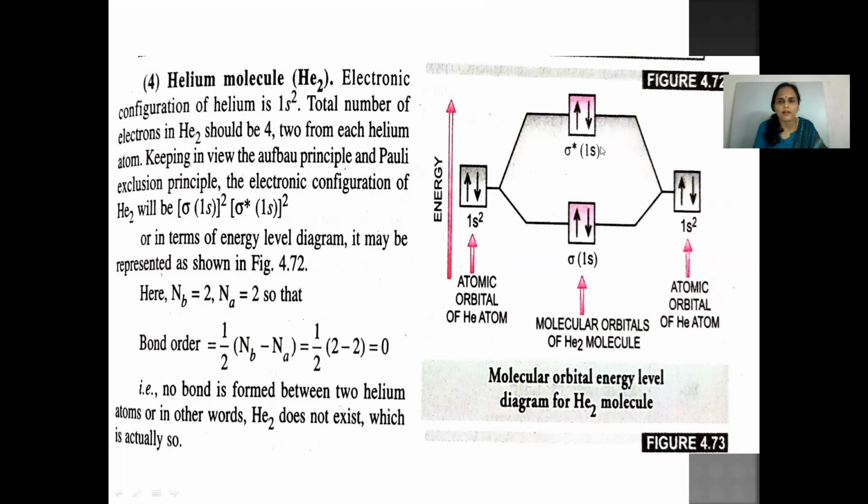Where I put a star, it is an anti-bonding molecular orbital, and where no star is there, it is a bonding molecular orbital. So bond order equals half into 2 minus 2, which is 0. So since the bond order comes out to be 0, helium molecule does not exist in nature.